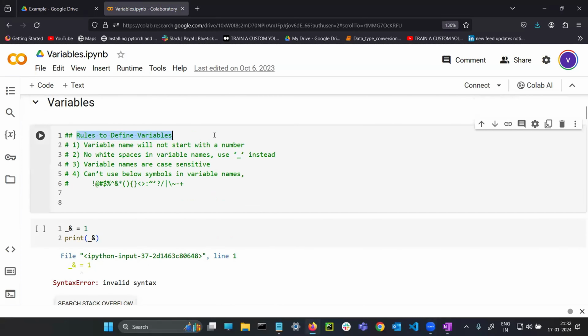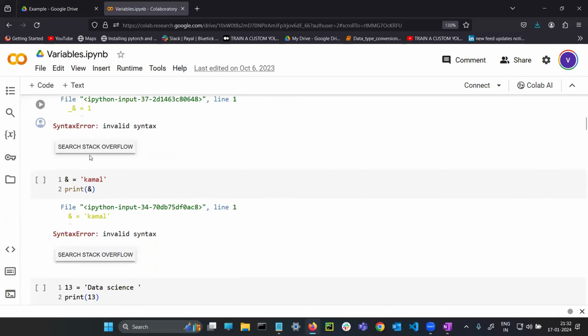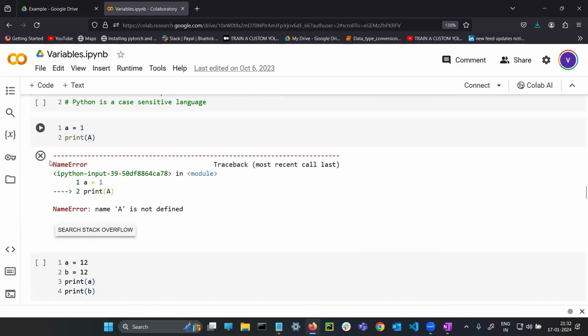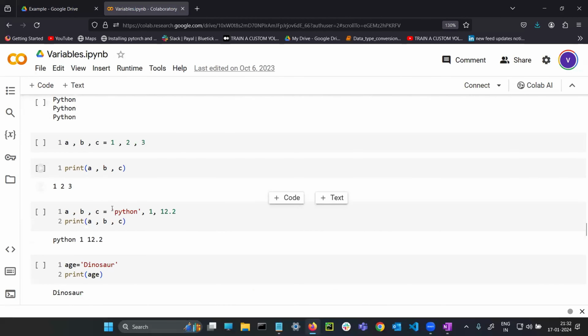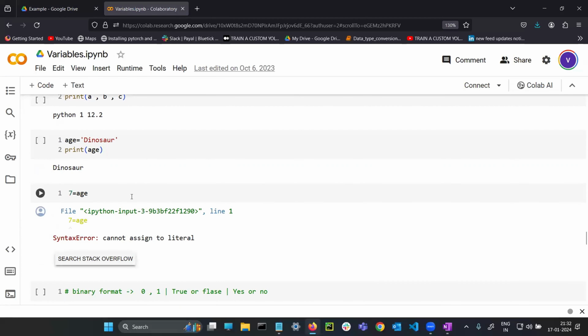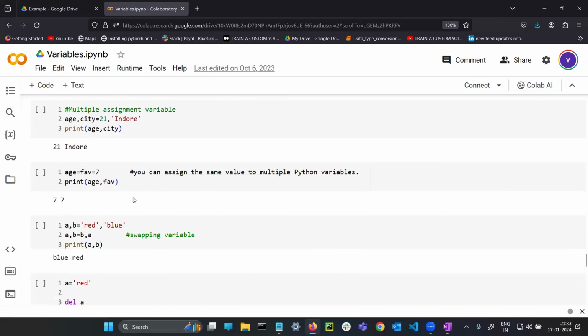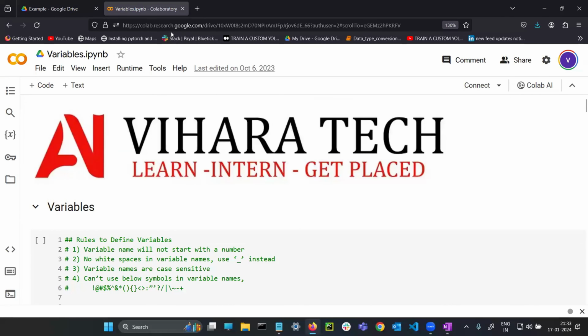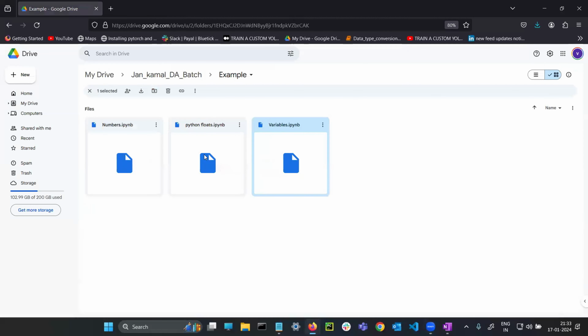See, rules to define a variable clearly, and lots of examples. If there is anything missing that you were told about, leave it. Slowly we'll learn one after the other, okay? Lots of examples on the variables concept. Float also, you can see how to write float with multiple examples.